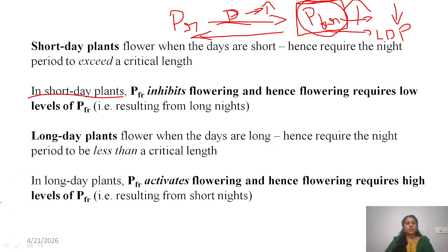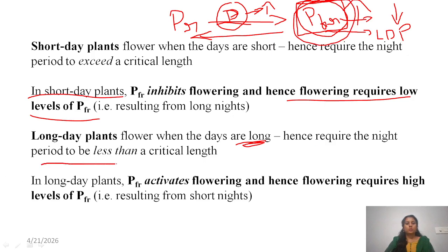So this is reversed. In short day plants, PFR inhibits flowering. Hence, flowering requires a low level of PFR. Long day plants flower when days are long. Long means the day is more, so the concentration of PFR is also more. Hence, it requires the night period to be less than the critical length.